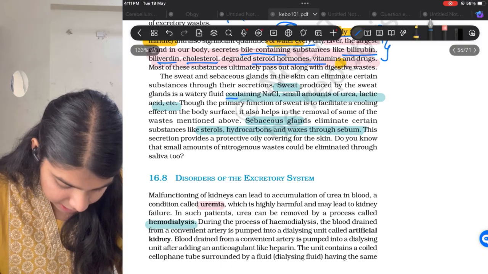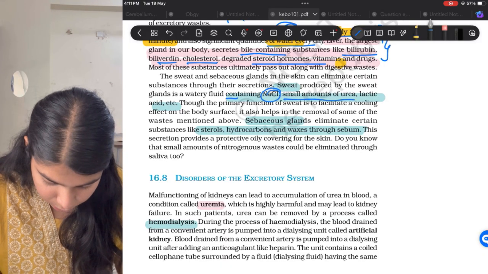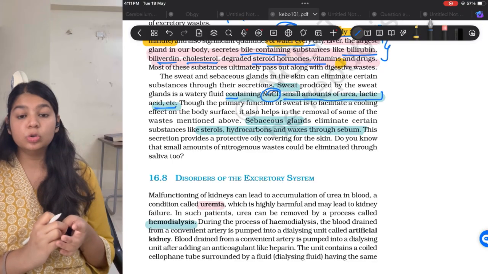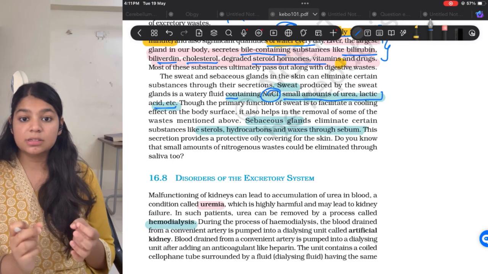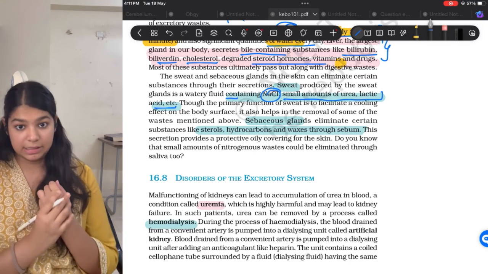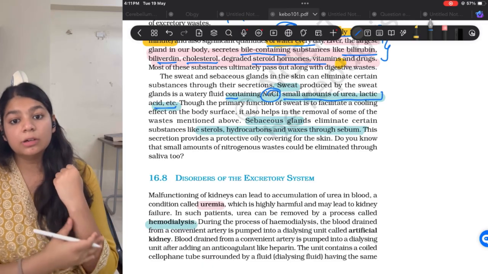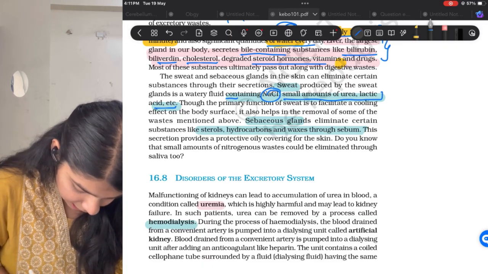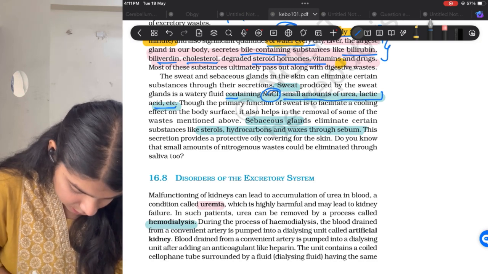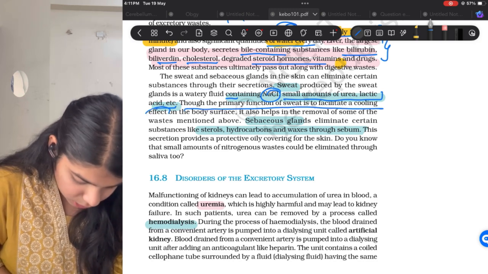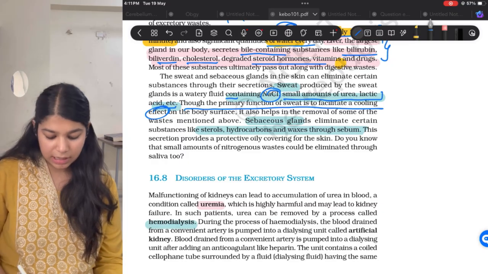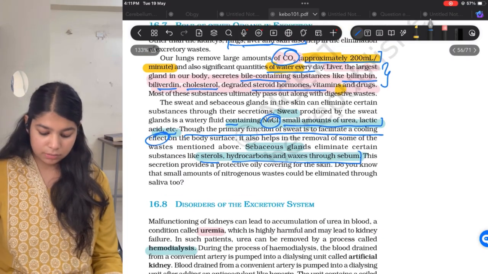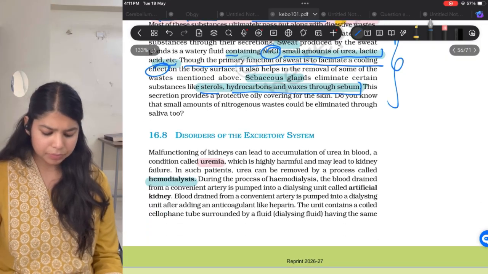Sweat secretes NaCl, a small amount of urea, and lactic acid. The primary function of sweat is to cool down our body. We get sweating mostly in hot seasons, to cool down our skin and maintain the body temperature. So the primary function of sweat is to facilitate a cooling effect on the body. The sebaceous gland excretes sterols, hydrocarbons, and waxes through sebum. These examples you have to learn.